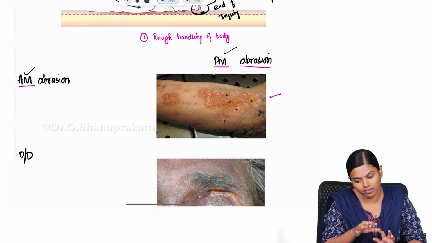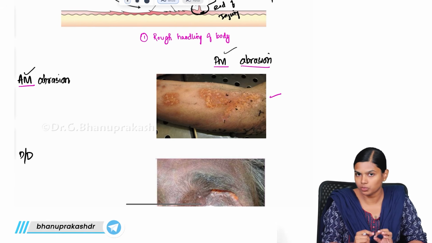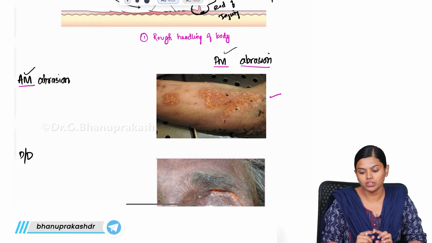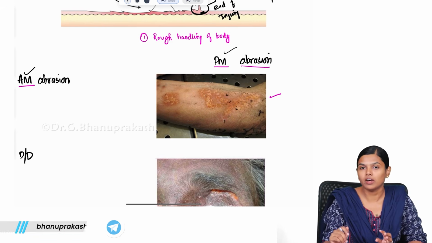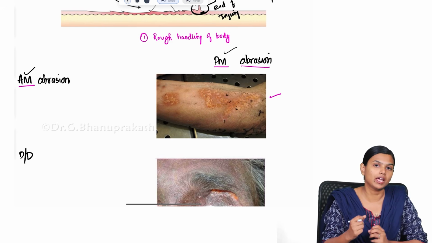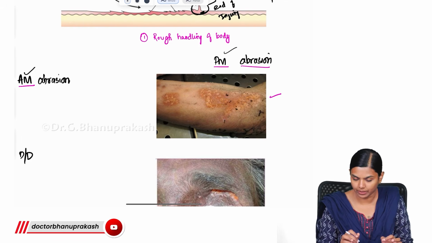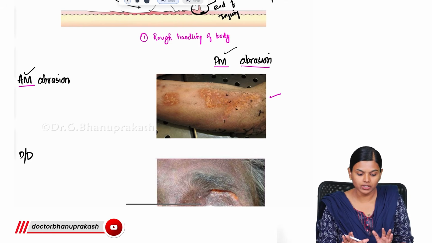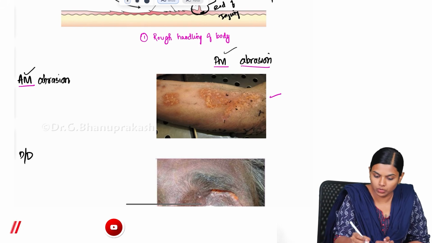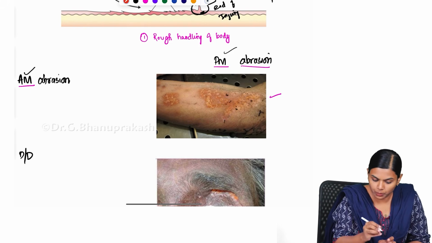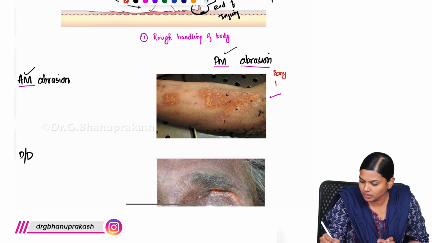So just to have this confusion taken away from your mind, we have to know about these postmortem abrasions. So postmortem abrasion most commonly happens because of the rough handling of the body, or when the body is so heavy, people are not able to shift it properly. During that time also, this postmortem abrasion will happen. And how this postmortem abrasion differs from antemortem abrasion, we have to know. So the first and foremost thing here is that this postmortem abrasion is commonly seen in bony prominences.